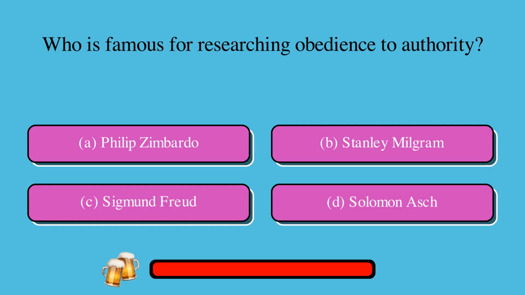Who is famous for researching obedience to authority? A. Philip Zimbardo, or B. Stanley Milgram, or C. Sigmund Freud, or D. Solomon Asch? The correct answer is B. Stanley Milgram.